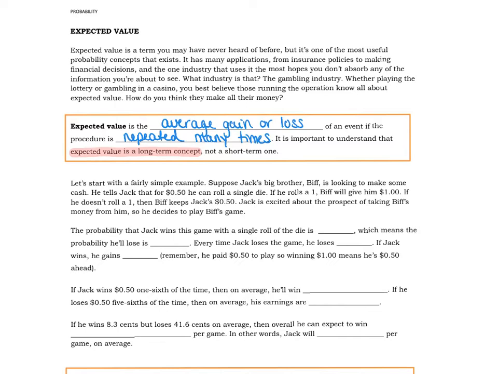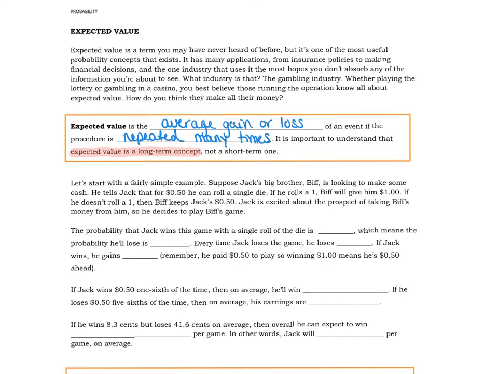I fully understand that in the short term, you could theoretically walk up to the blackjack table at a casino and you could win $100 the first time that you played the game. However, over the long haul, expected value is what you would expect to gain or lose every time you played if you played similar hands over and over and over again. So it's not about a one-time thing. Think of it as maybe every player that goes up to the table, what the average gain or loss is if they played under the same circumstances every time.